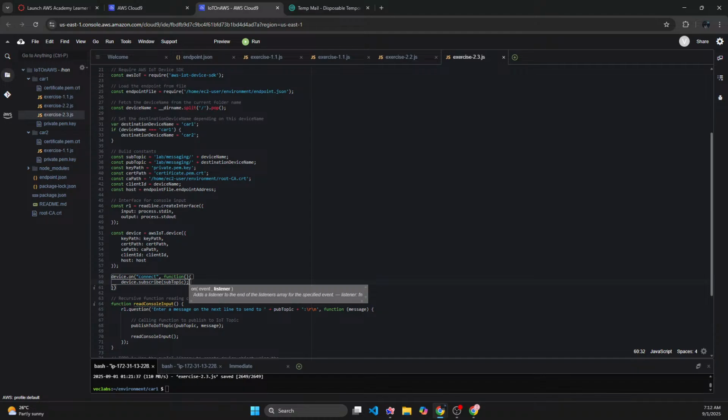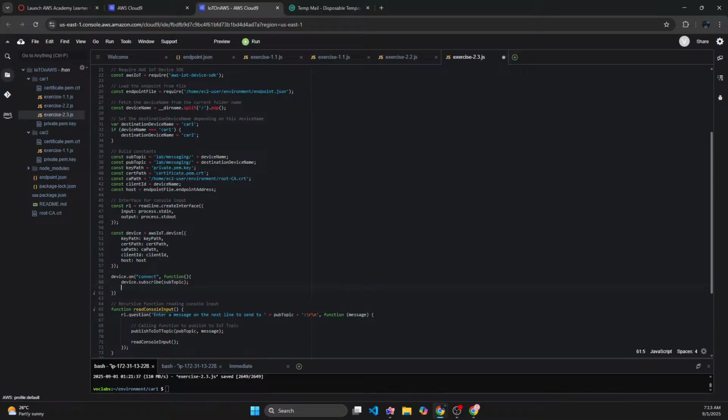But then again, if they have to publish, they cannot publish to their own topic. They will have to publish to the other car's topic, because of course they want to message the other car and not the same car. That's pretty much it.